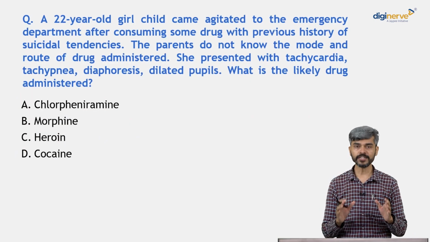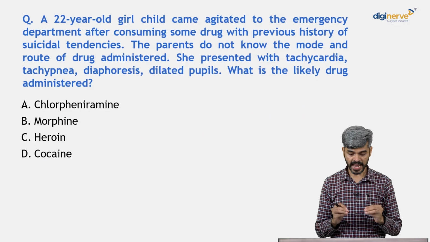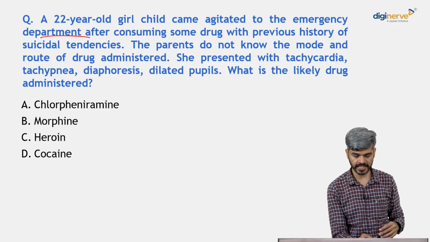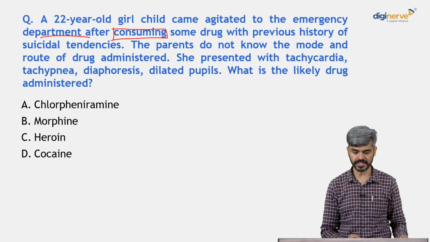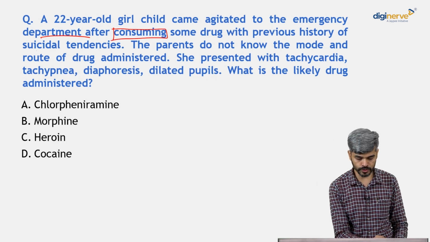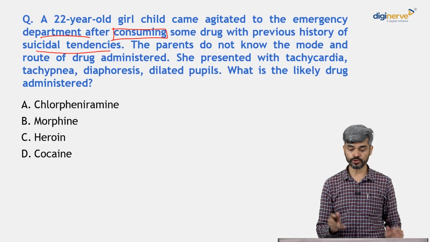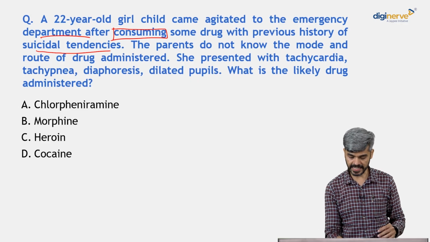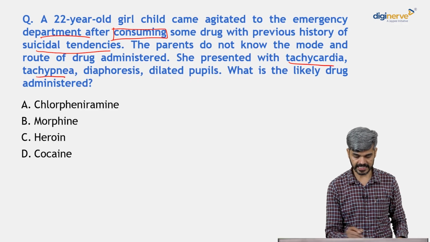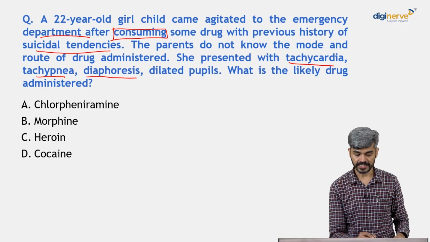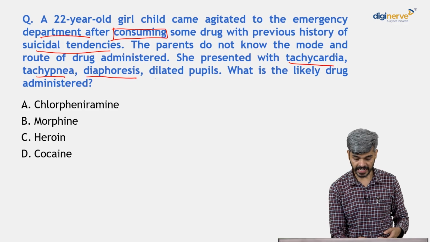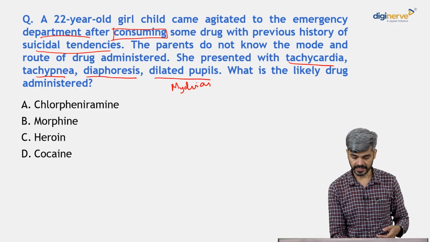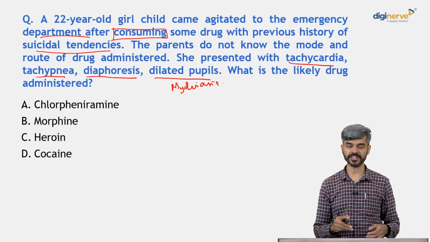Moving on, a 22-year-old girl came agitated to the emergency department after consuming some drug. So, there is history of some drug consumption. She has a previous history of suicidal tendencies. The parents do not know the mode and route of drug administered. She presents with tachycardia, tachypnea, increased heart rate, increased respiratory rate, diaphoresis, excessive sweating, and dilated pupils. So, there is mydriasis in this child, right? What is the likely drug administered?